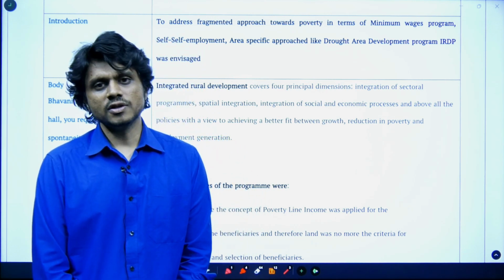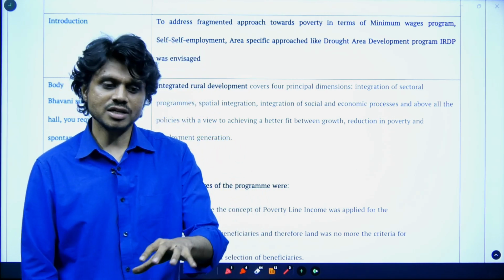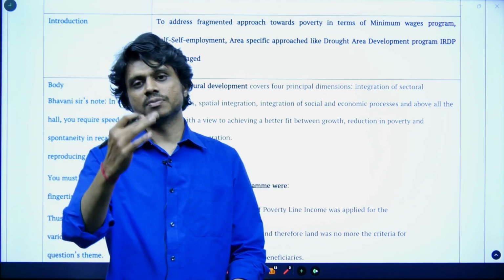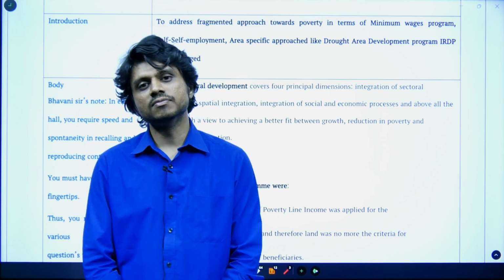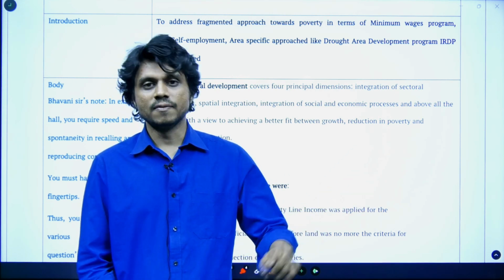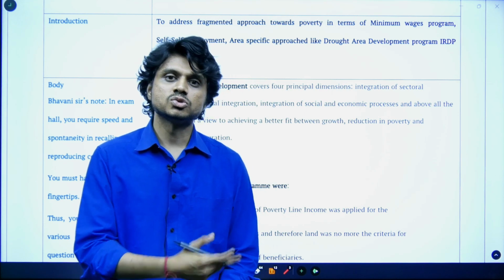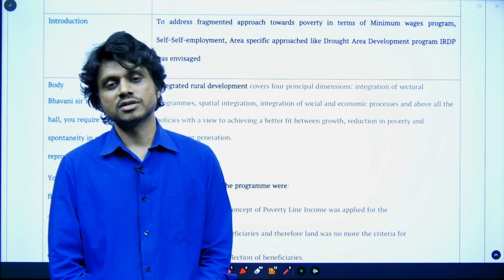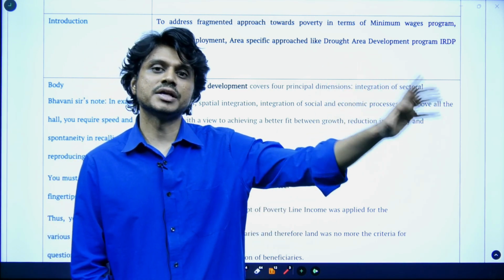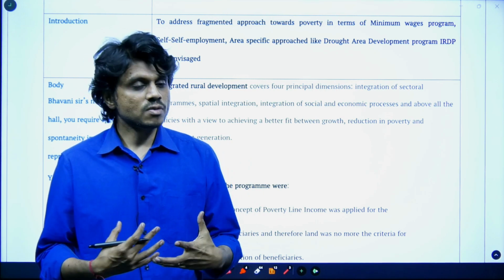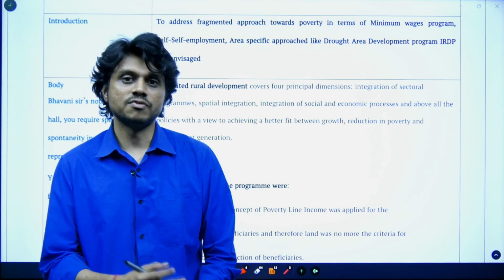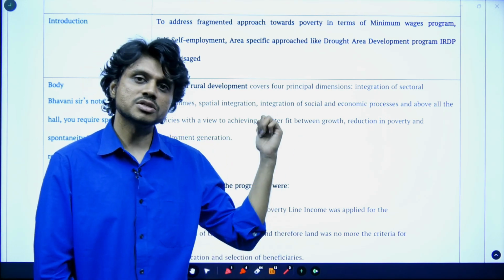Along with this convergence model, they selected people based on the poverty line. Currently we do not have such a concept of selecting people based on the poverty line. In this scheme they selected people based on the poverty line and gave them skills, so that people would become self-reliant and able to generate employment. People were also given credit facilities so that they could develop their own livelihood-based activities. They were trained, like we have the Pradhan Mantri Kaushal Vikas Yojana. So all these things were implemented there.